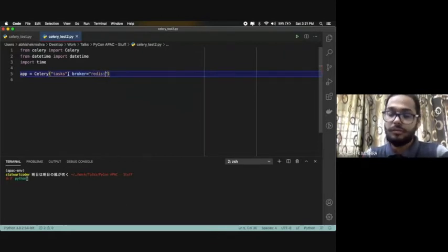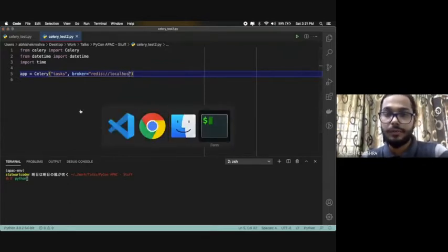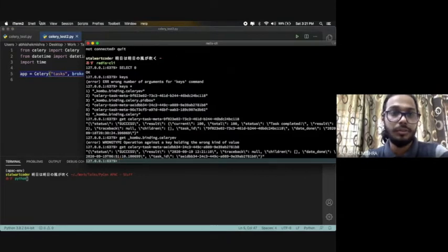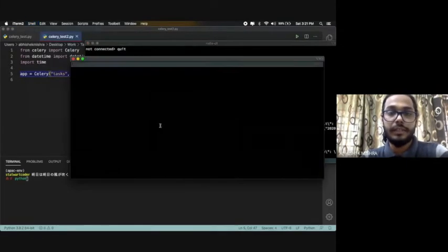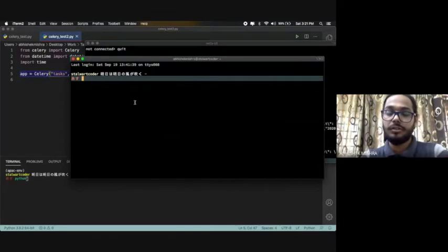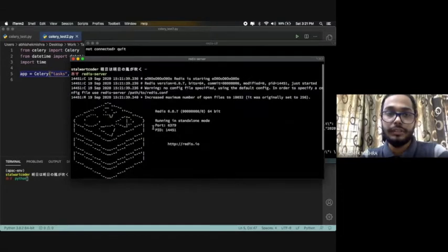Before going there, I would ask you to check whether you already have Redis installed or not. Depending on your system, you can install Redis. I already have Redis installed, so I'm just checking here. If you see here, it's running properly.